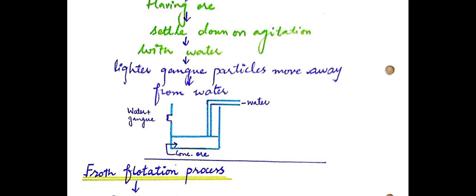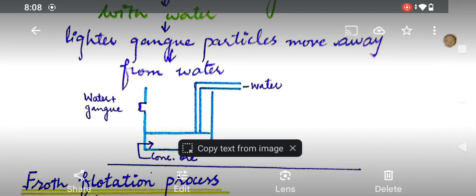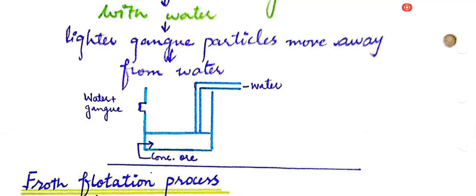That is why in this process the metallic ores and the gangue particles separate from each other on the basis of their densities. Here's a diagram. This is a concentrated ore. Here is the water, and the water and the gangue move out from this small outlet.